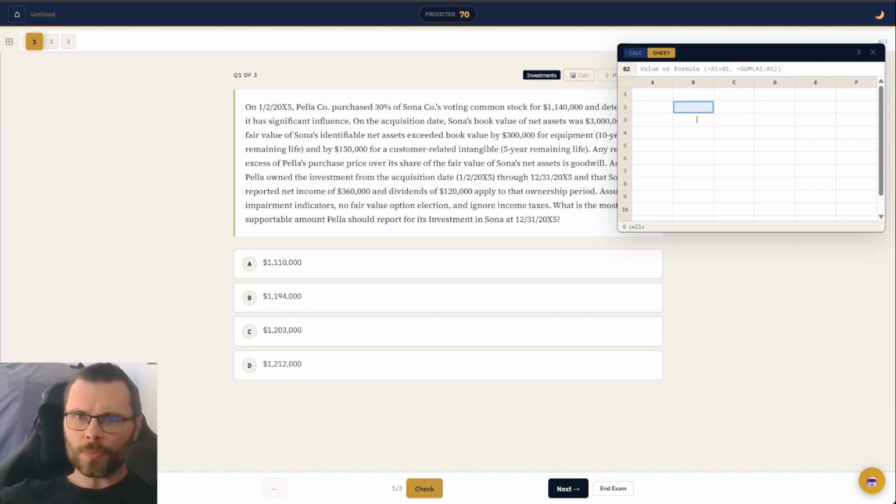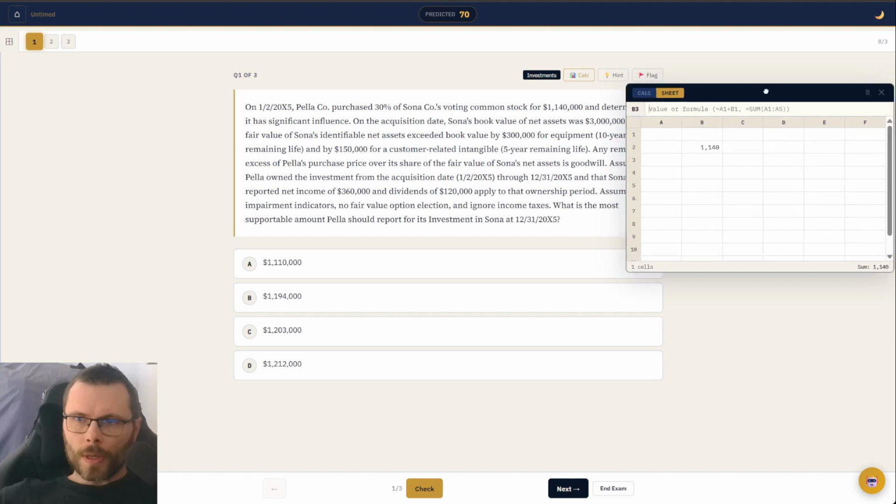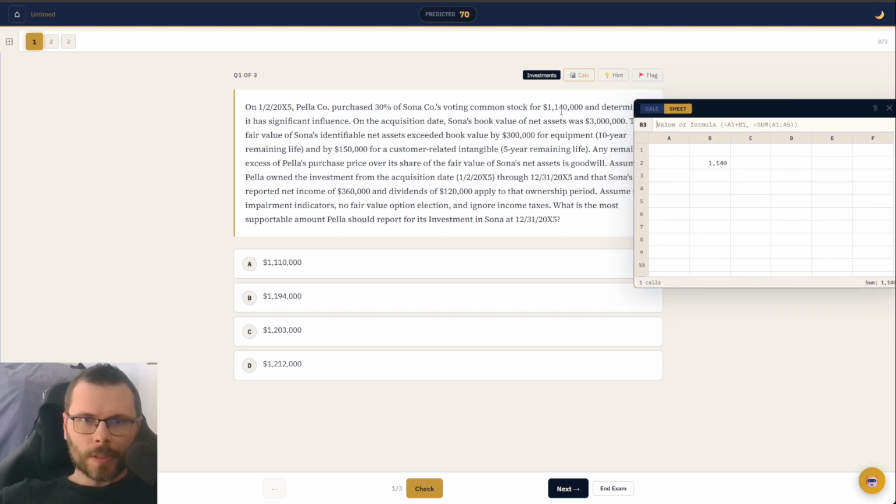So what was the purchase price? 1140. What else is in here? 3 million. I don't care about that. The fair value exceeded. Don't care about that. No. 300,000 for equipment. Okay, over 10 years. So we back that out pro rata. So it was 300 for 10 years. So it's 30 a year times their share. But it's a negative.